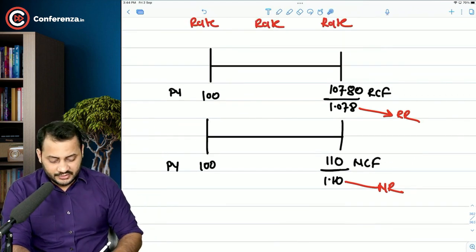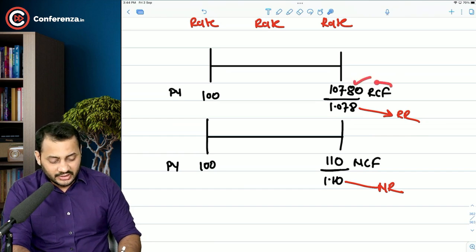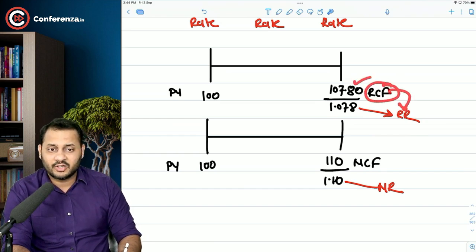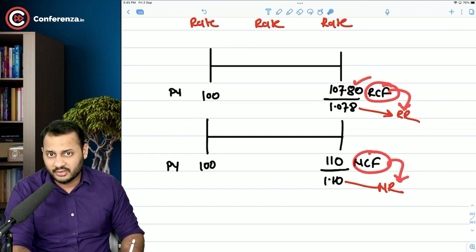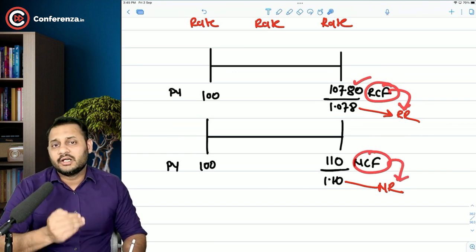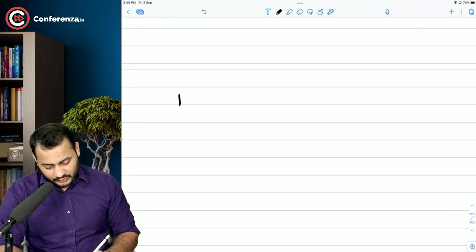So sometimes they will give you the real cash flows and they will ask you to calculate the present value. So what you have to do is make sure that the real cash flows are always discounted with the real rate and the nominal cash flows are always discounted with the nominal rate. So there are a few rules that you need to follow. I will just write it down. First rule.